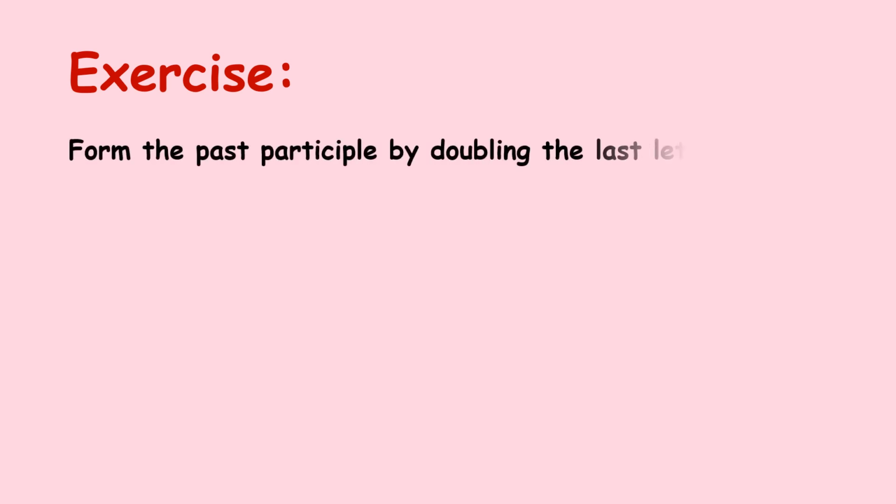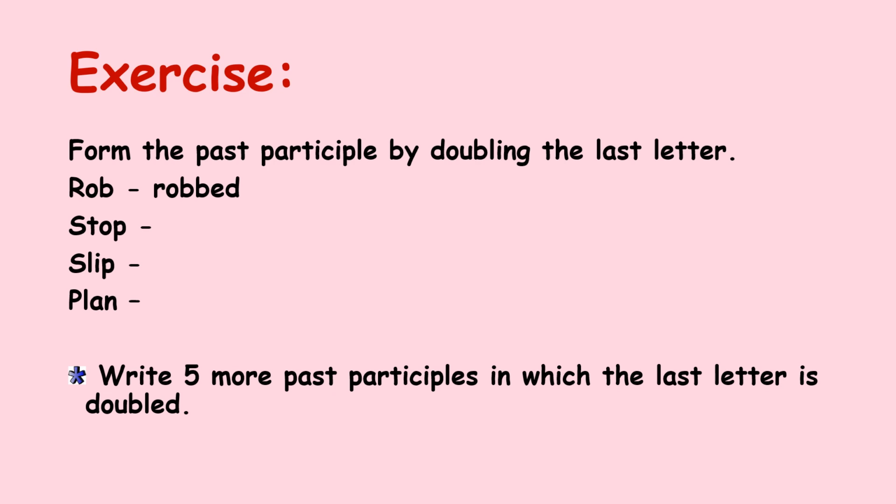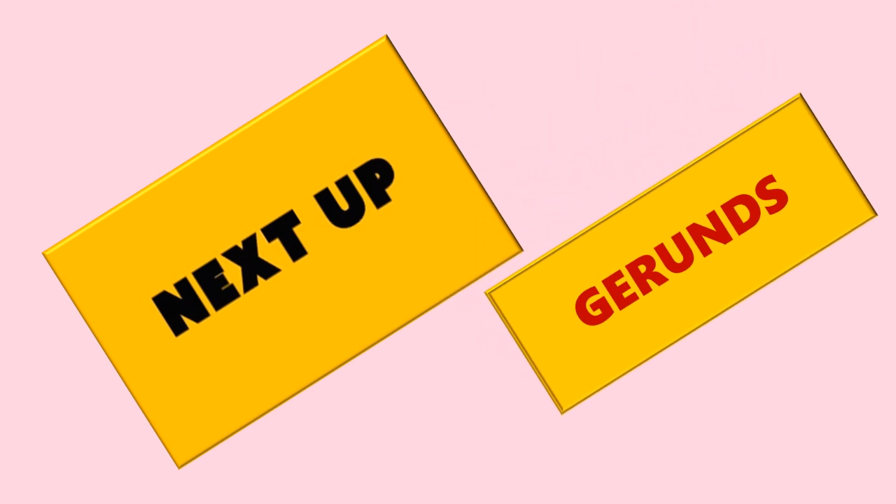Another exercise: form the past participle by doubling the last letter. Rob, robbed. Similarly, make the other past participles by doubling the last letter and then write five more participles in which the last letter is doubled. Okay, increase your vocabulary, increase your knowledge of past participles. Okay, and the next topic will be gerunds, which is another non-finite verb.